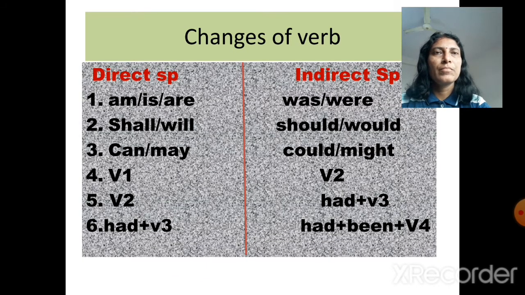Changes of verb. In direct speech, am, is, are turn into was, were; shall, will, should, would; can, may turn into could and might. Verb 1, V1, changes into verb 2. If it is simple past tense, verb 2 within inverted commas, I will turn it into past perfect tense, had plus verb 3. And if within inverted commas it is present perfect tense, that will be turned into had plus been plus verb 4. It means past perfect continuous tense.